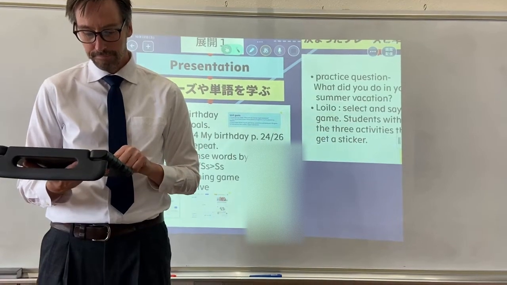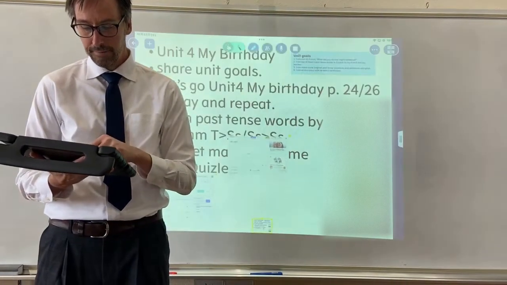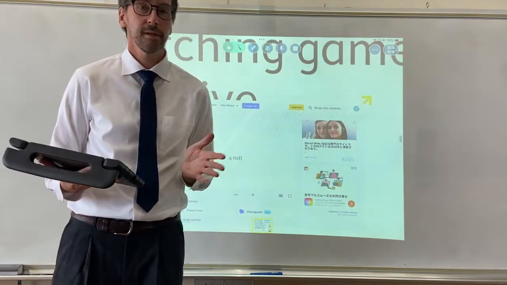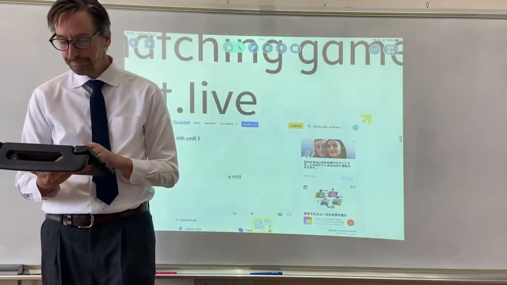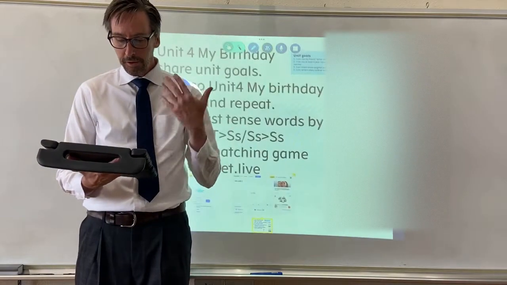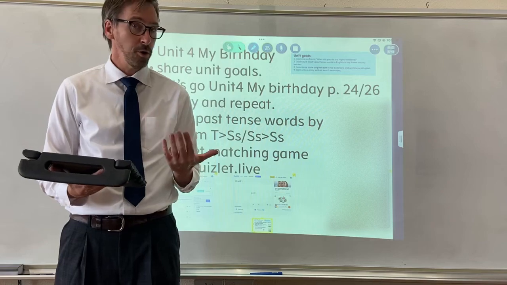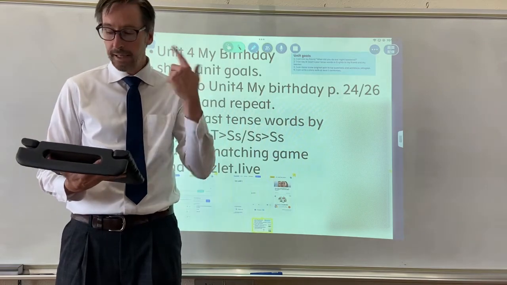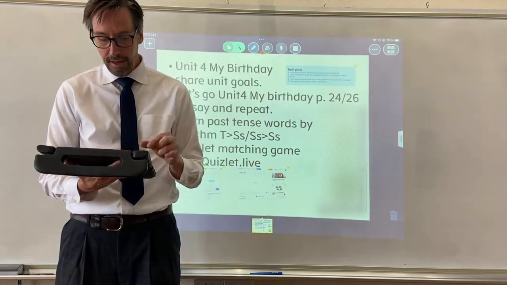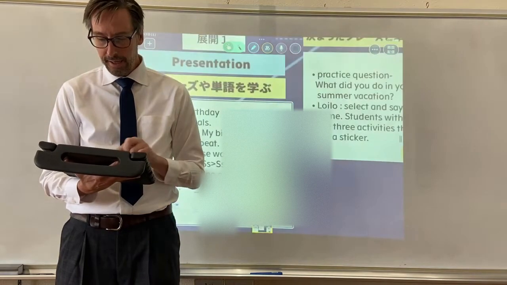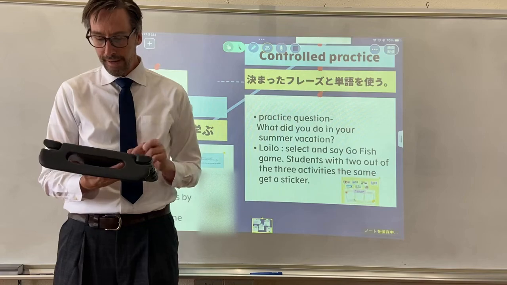So Quizlet is a good way for the students to use flashcards to remember their words. Okay, so the students have learned the words. I have given them homework, which would be listening and saying and repeating the words, and then we move on to the next stage. The next stage is controlled practice.